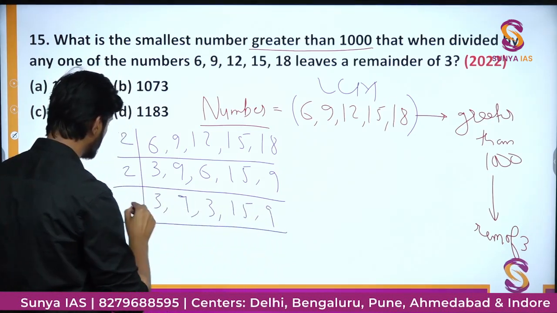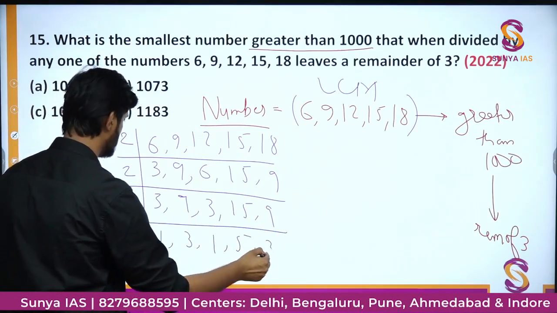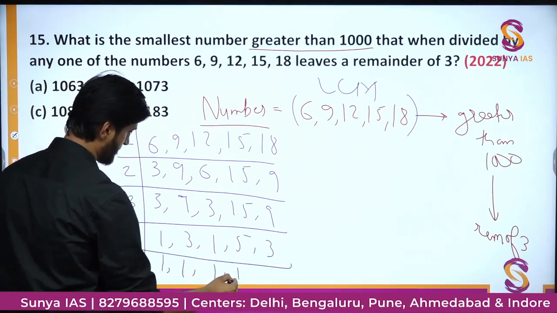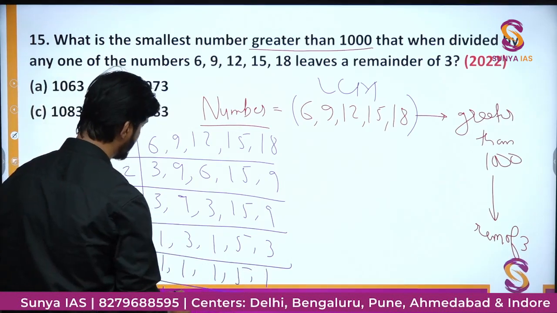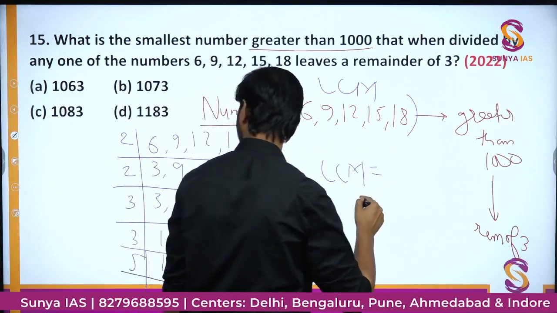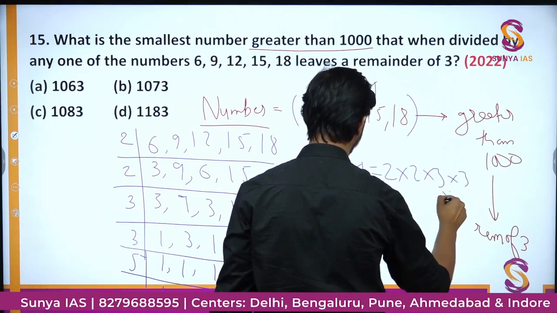Then we will divide by 3 times. And finally we will divide by 5 times, so that all of them become 1, 1, 1. And so the LCM is coming out to be 2 into 2 into 3 into 3 into 5.